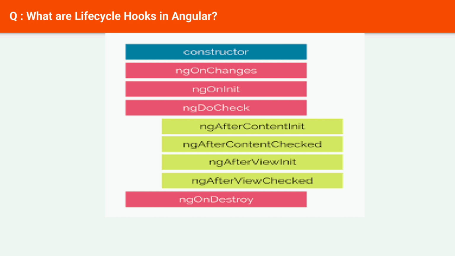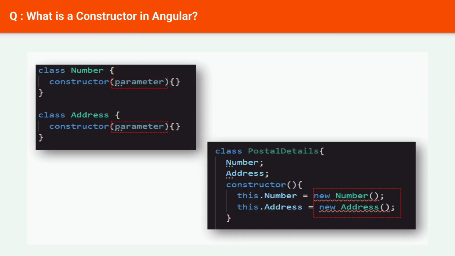ngOnDestroy. This lifecycle hook is executed just before the component is destroyed and is a good place to perform cleanup operations for the component. Each of these lifecycle hooks provides a way to tap into the component's lifecycle at specific moments in time and perform custom logic or operations as needed. The lifecycle hooks can be implemented as methods within the component class, and Angular will automatically call these methods at the appropriate time.